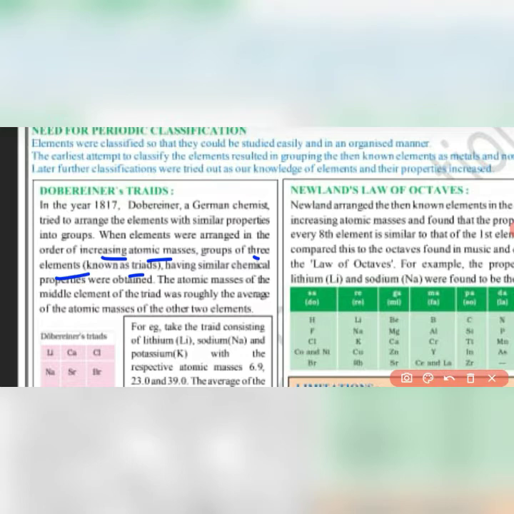These 3 elements were arranged in such a manner that the atomic mass of the middle element was roughly the average of the atomic masses of the other 2 elements. For example, consider the series lithium, sodium and potassium. The atomic mass of lithium is 6.9 and that of potassium is 39.